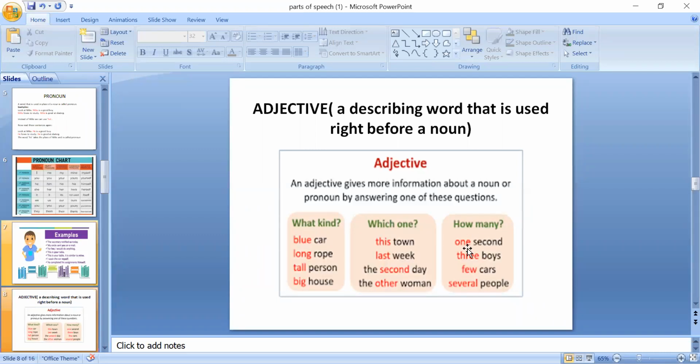Clear? How many? One second, three boys, few cars, several people. So these adjectives which are in red, one, three, few, and several, these are telling us about nouns, which are second, boys, cars, people, etc.